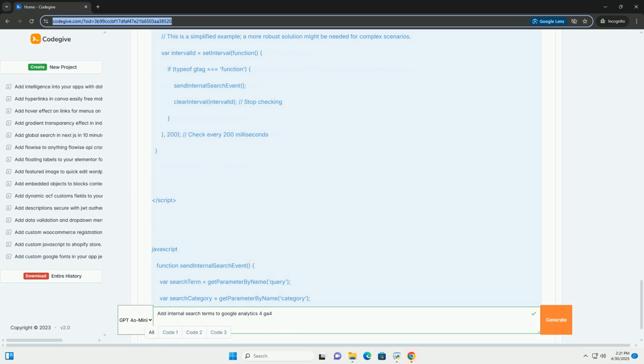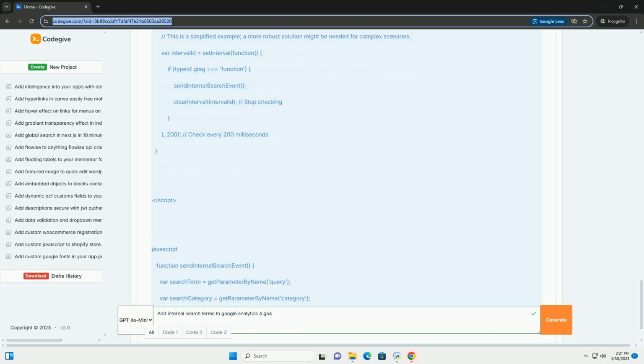Explanation. * getParameterByName(name, url) function: this function extracts the value of a query parameter from the URL. It's a standard utility function for this purpose. * sendInternalSearchEvent() function: * searchTerm = getParameterByName('query'): this extracts the search term from the URL using the getParameterByName function. Replace 'query' with the actual name of your search query parameter.